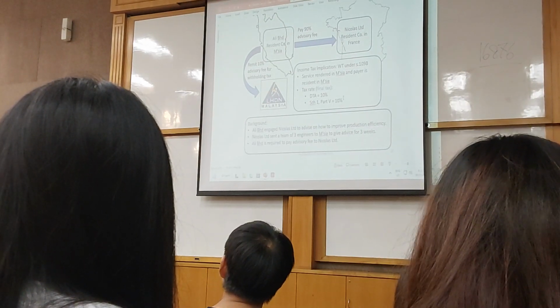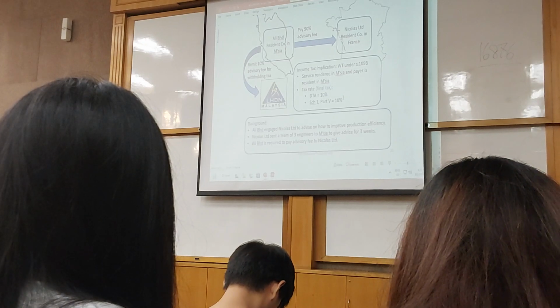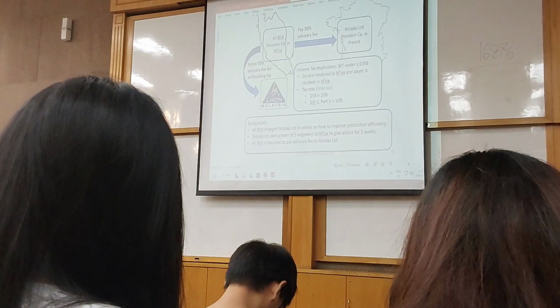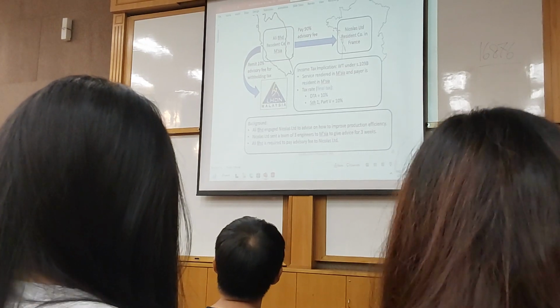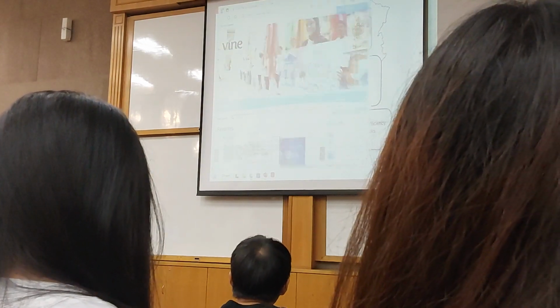So exactly under which article can we use in our double taxation agreement to deal with this one here? Now, let me show you the double taxation agreement, and you understand how to use it.